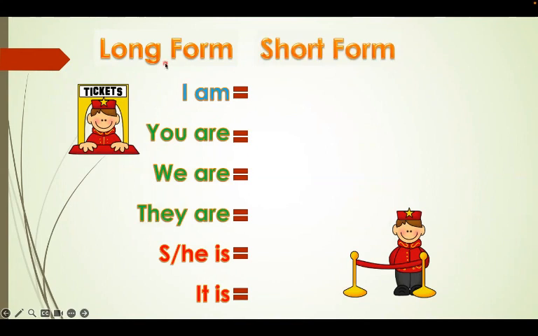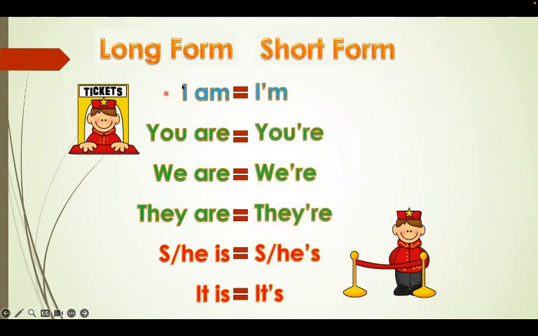Now let's look at the long form and the short form of the present continuous. The long form of verb to be that we're going to use in the present continuous becomes the short form: I am becomes I'm, you are becomes you're, we are becomes we're, they are becomes they're, she is, he is, it is become she's, he's, it's, with the apostrophe. Okay, pay attention to this one.